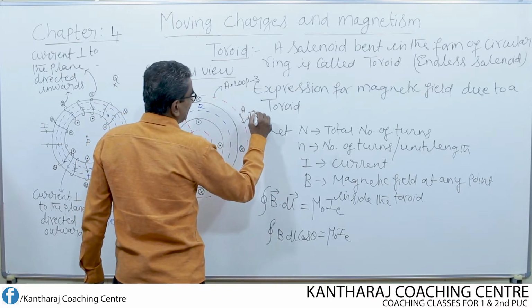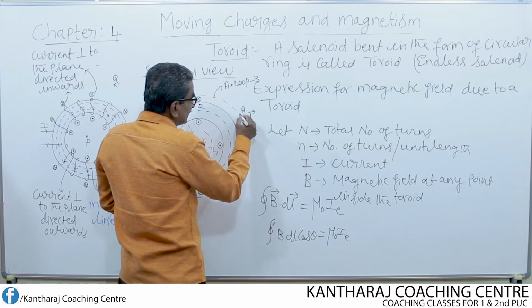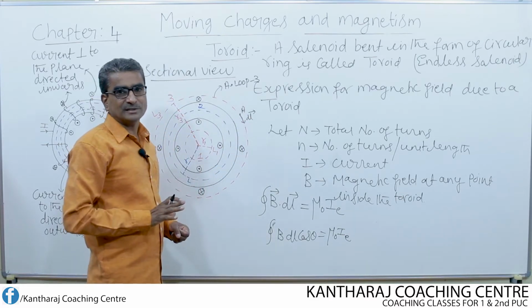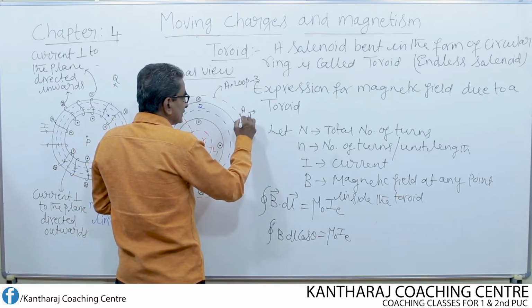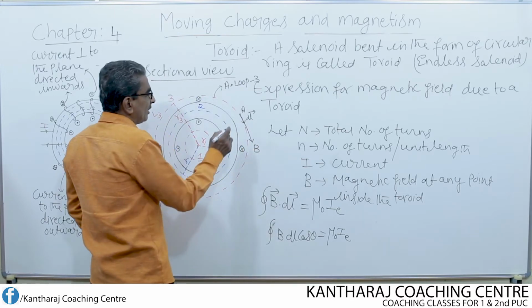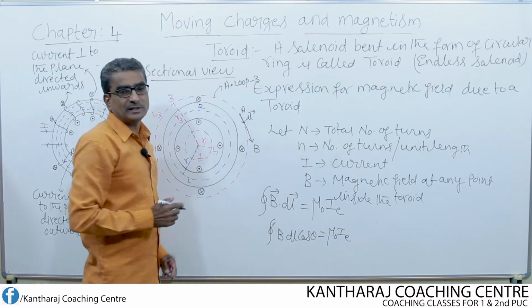In the vector form it is vector dl. Then at this point, if I want to find the magnetic field, I draw one tangent. The tangent drawn at the point A gives the direction of magnetic field.